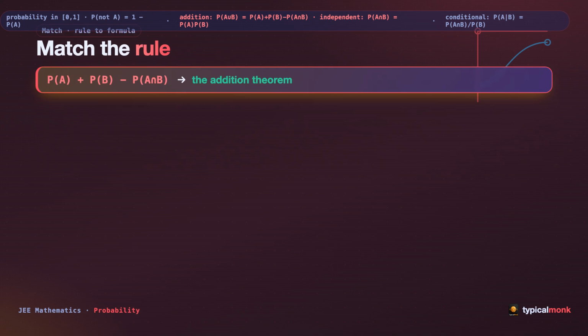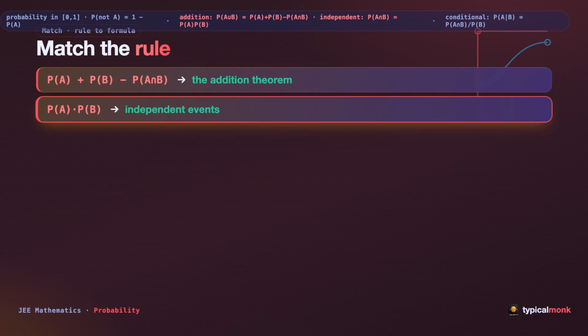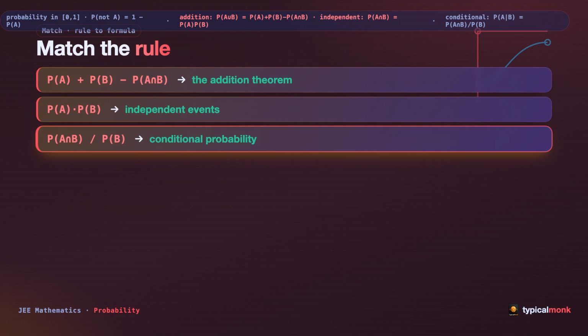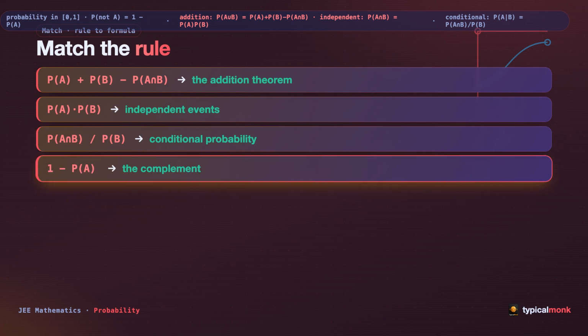Now match each rule to its formula. P of A plus P of B minus P of A intersection B goes to the addition theorem. P of A times P of B goes to independent events. P of A intersection B over P of B goes to conditional probability. And 1 minus P of A goes to the complement. Four pairs, each worth memorizing.